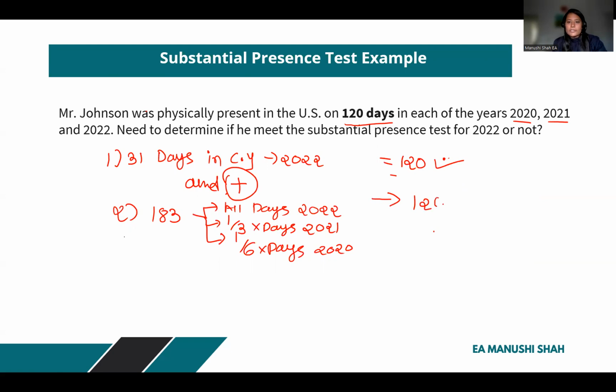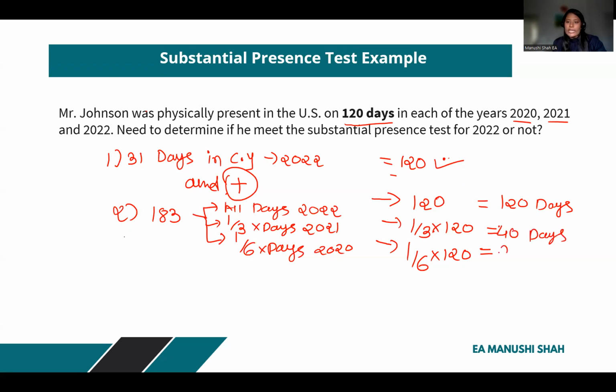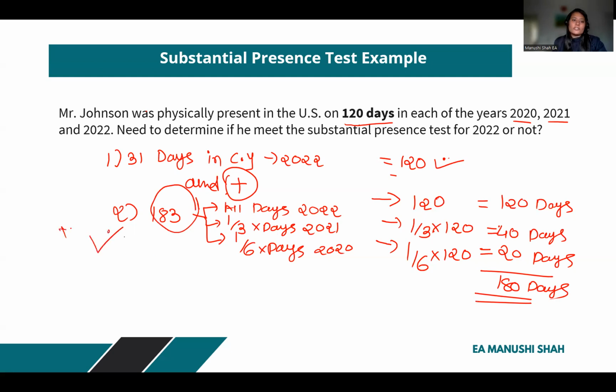So all the days the person was present in 2022, 1/3 of the days that the person was present in 2021, and 1/6 of the days the person was present in 2020. If we make a calculation, 120 days, then here we have 40 days and here we have 20 days. If we total all this, we get 180 days. But how many days do we need? At least 183 days. Now the second condition is not fulfilled by Johnson.